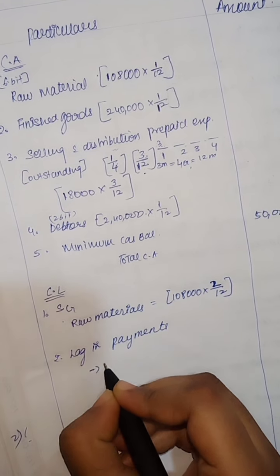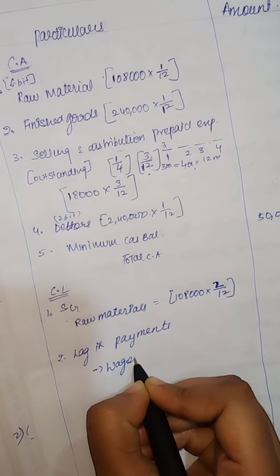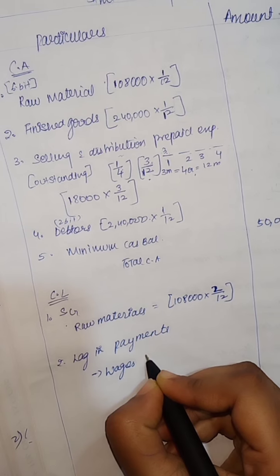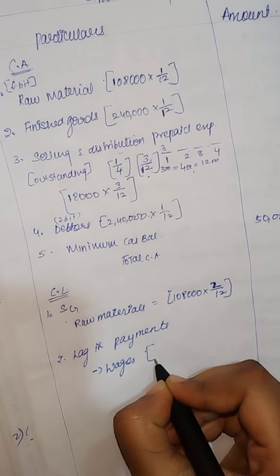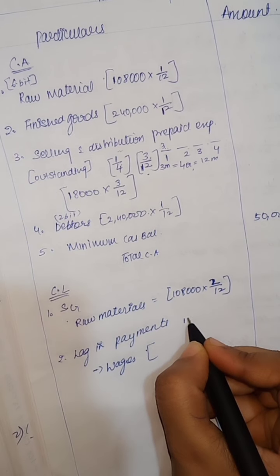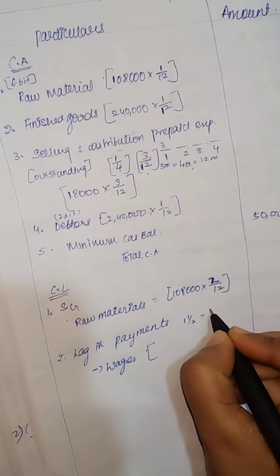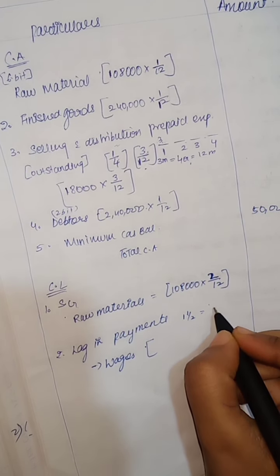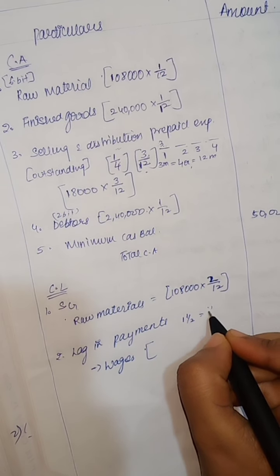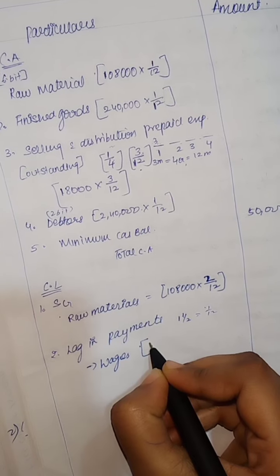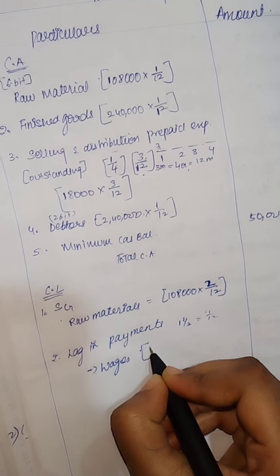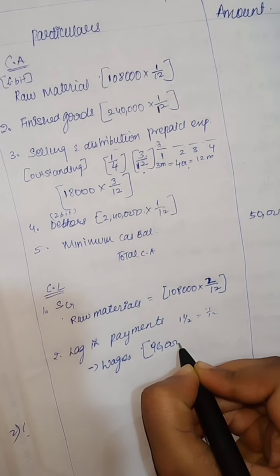First, under this, wages. Half a month of arrears is given, girls, half a month. They did not say 1.5. If they said 1.5, we take the LCM part, and we again take 1/12. Here also, if half a month, they have mentioned 96,000 as the amount for wages.